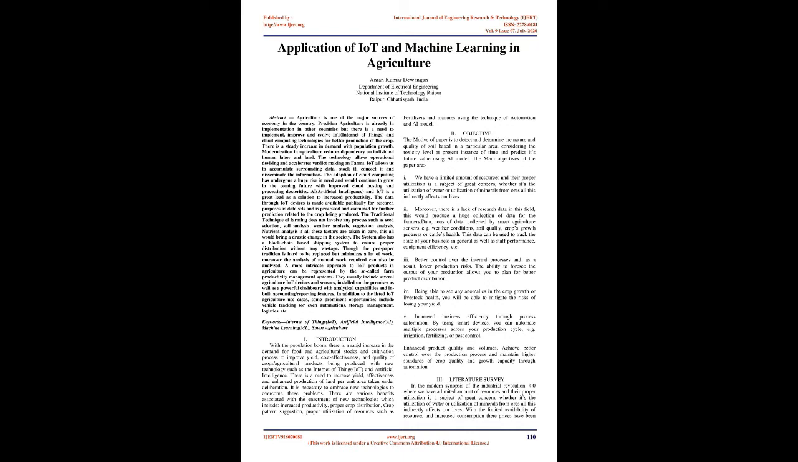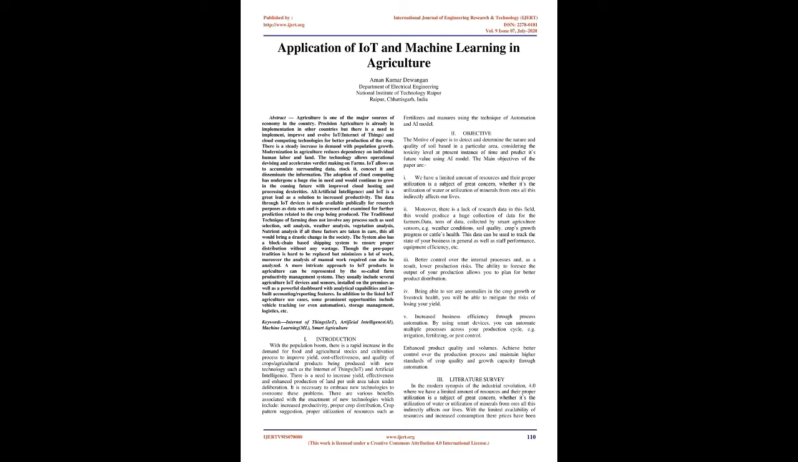There is a steady increase in demand with population growth. Modernization in agriculture reduces dependency on individual human labor and land. The technology allows operational devising and accelerates verdict making on farms. IoT allows us to accumulate surrounding data, stock it, concoct it, and disseminate the information. The adoption of cloud computing has undergone a huge rise in need and would continue to grow in the coming future with improved cloud hosting and processing dexterities.